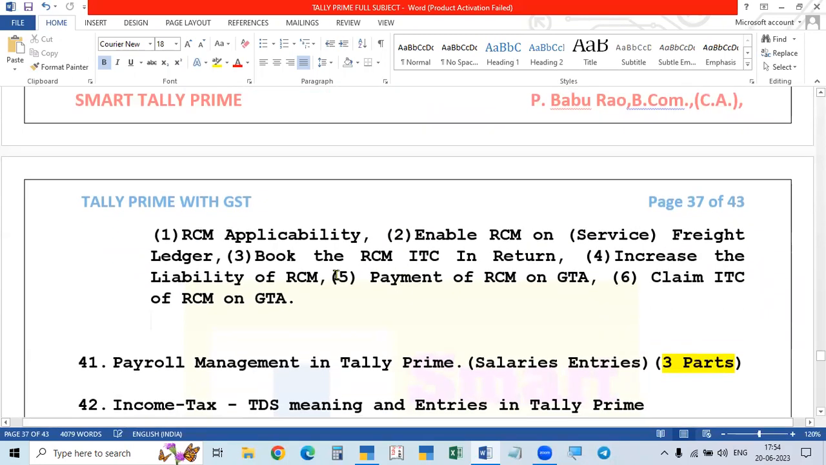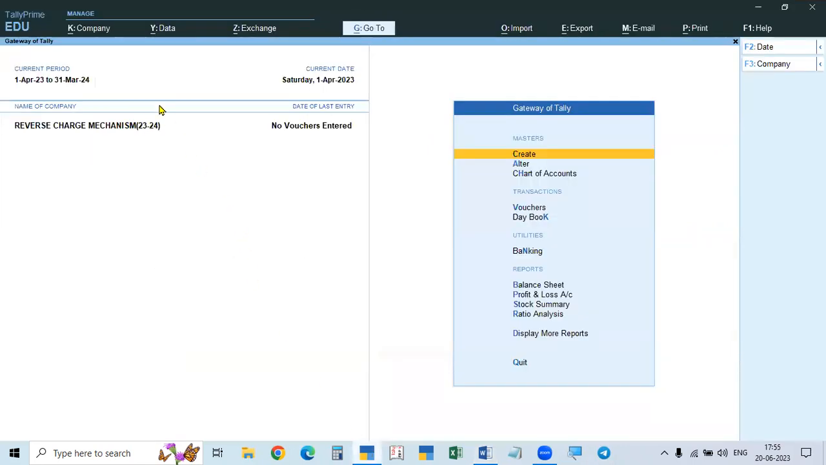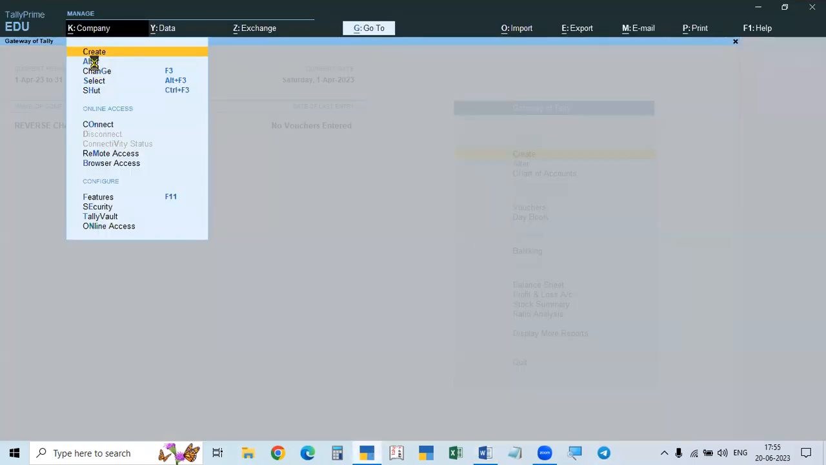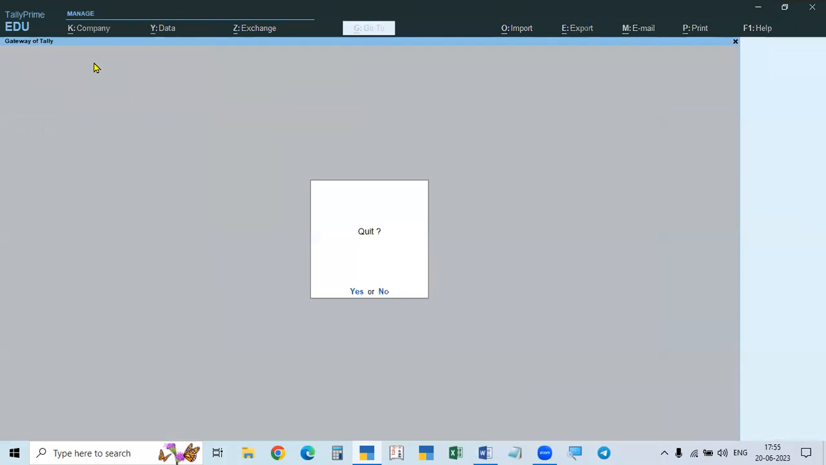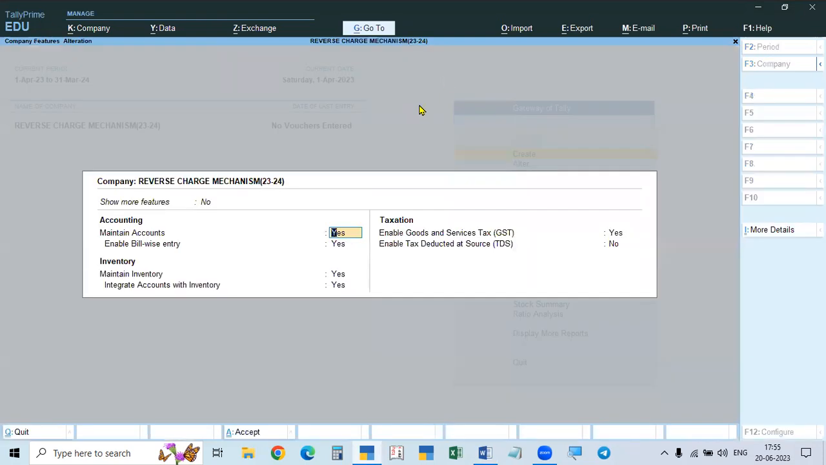See, in the last videos I told you, first of all, that RCM is to be made applicable in the company. That is, we have to create the company. So creation is the same. Everything will be the same. Okay. And then after creation of the company, the F11 company features will show. Or if it is an old company, you have to press F11. So you will get the F11 company features. And then accounting features are the same, and inventory features, everything the same.